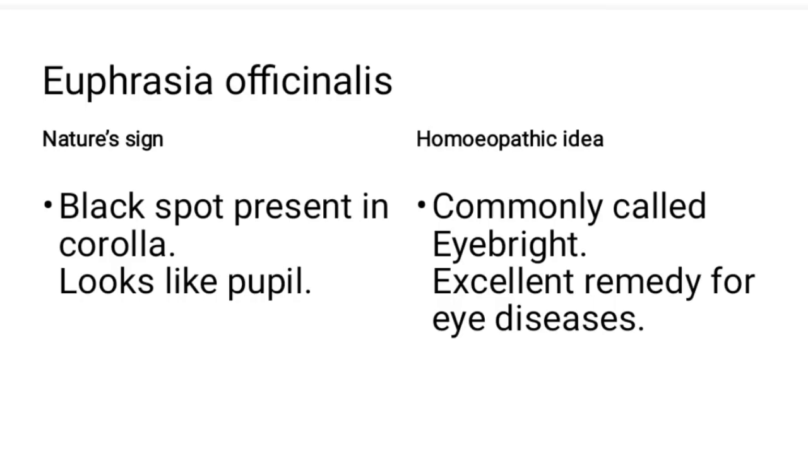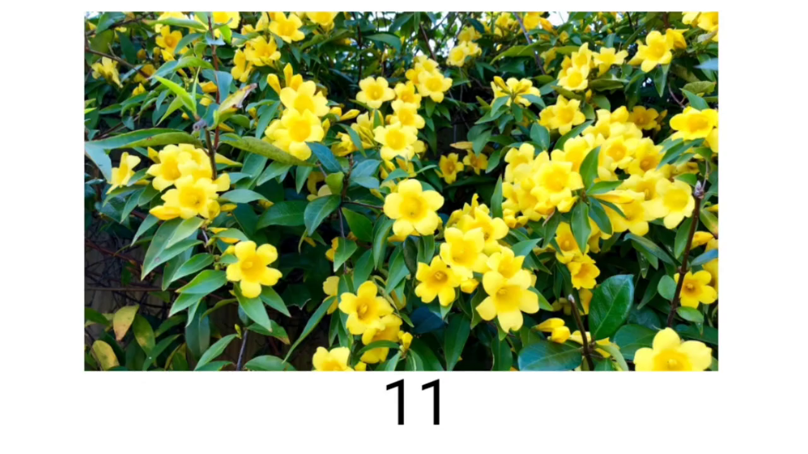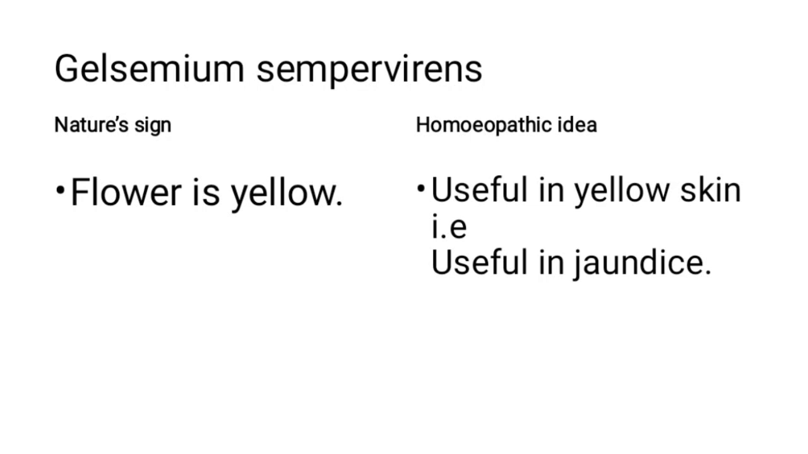Okay, guess this flower or tree, anything? Yes, it is the Gelsemium plant and the part used is rhizome. Here we saw that the flower is yellow in color, so it is also useful in jaundice.